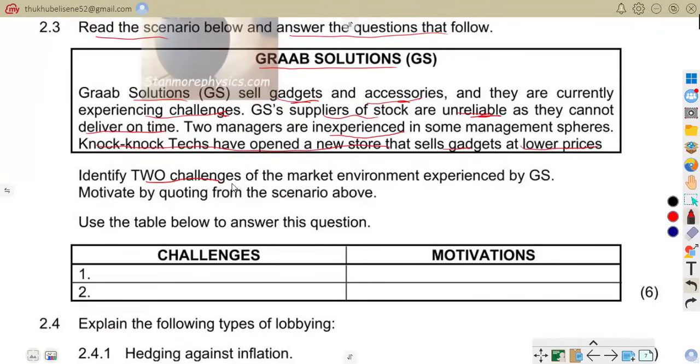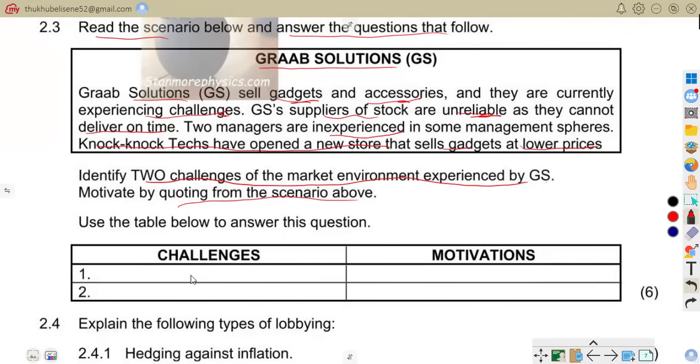Now we are to identify, as the question says, two challenges of the market environment experienced by CRAB Solutions, motivated by quoting from the scenario above. So now we are to give motivation from the scenario. We are to identify a challenge and then motivate from the scenario.